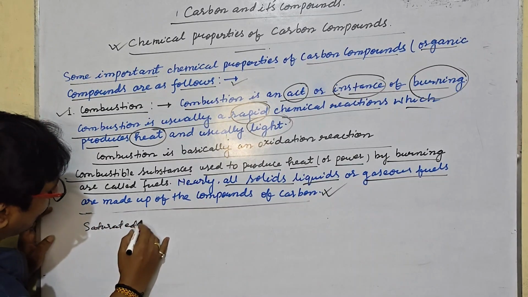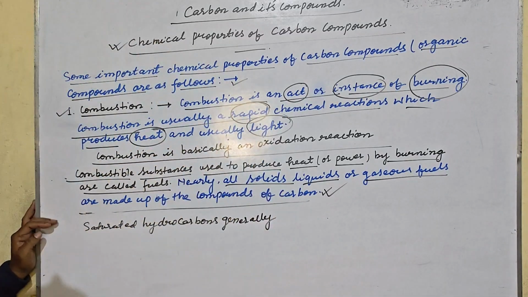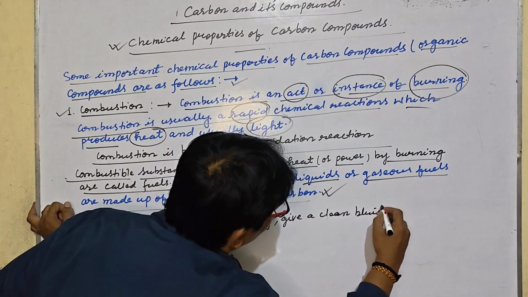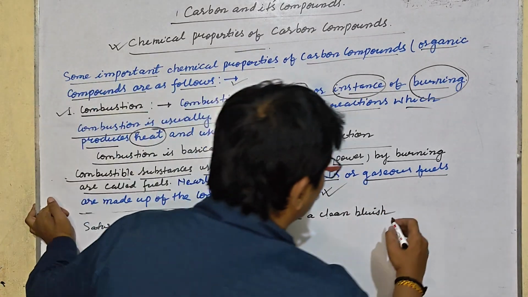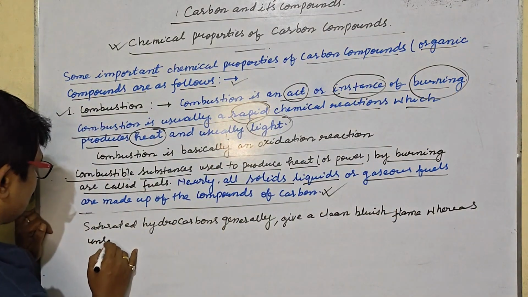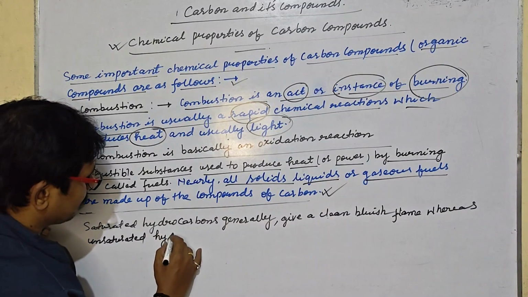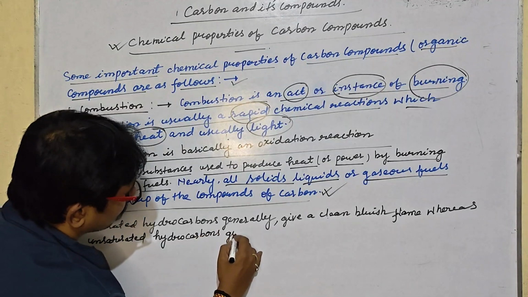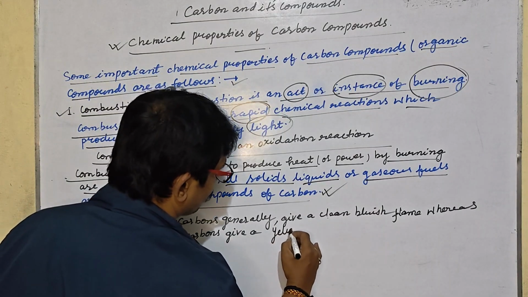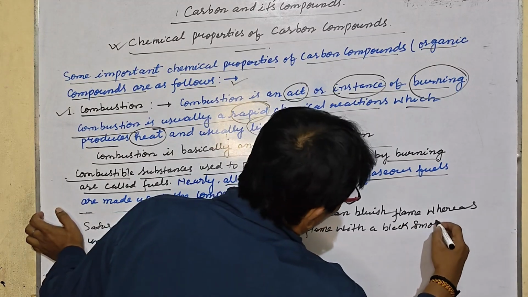Saturated hydrocarbons generally give a clean bluish flame, whereas unsaturated hydrocarbons give a yellow flame with black smoke.